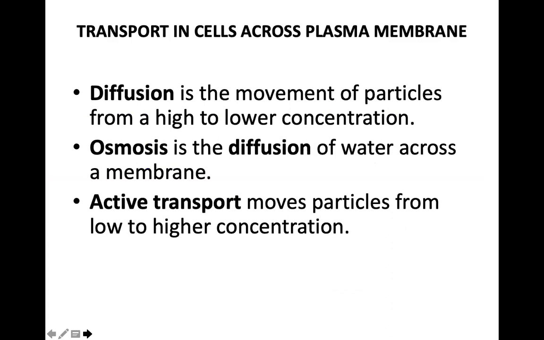Transport in cells across the plasma membrane. The transportation in the plasma membrane is done by diffusion, osmosis, and active transport. Diffusion is the movement of particles from a high to lower concentration. And osmosis is the diffusion of water across a membrane. Active transport moves particles from lower to higher concentration. You should clearly know the difference between all the three.